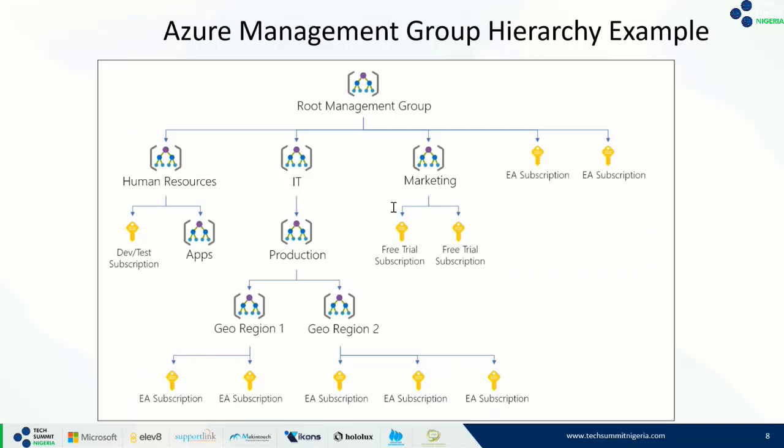Let's take, for instance, when we apply policies to a management group. We can decide to say this policy we want to apply to the management group should limit the regions available for virtual machine creation, such that whenever users within our environment are creating or deploying a VM, they have to stay within a particular region. That's because we want to conform to the organization standard.